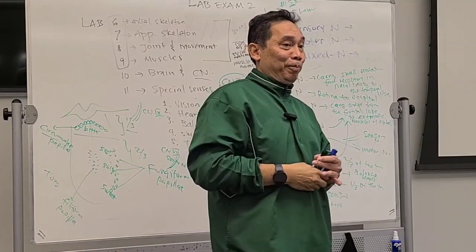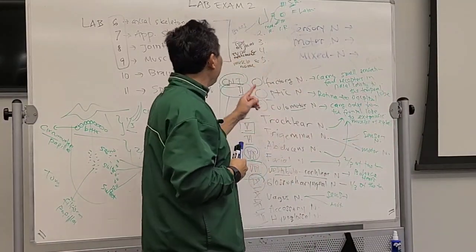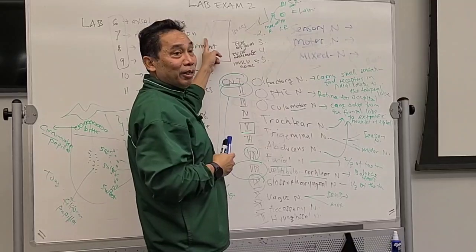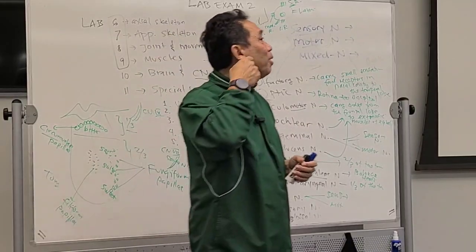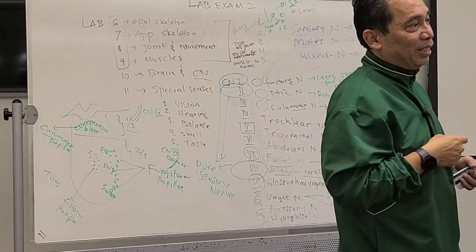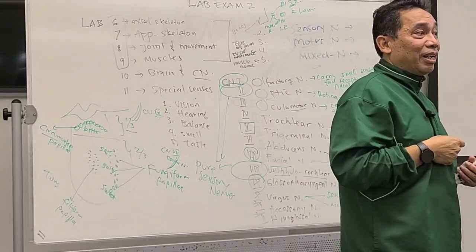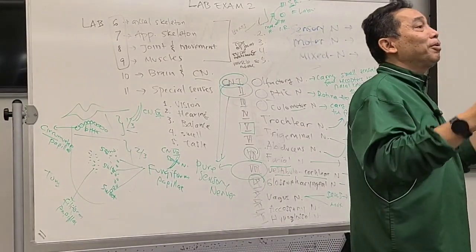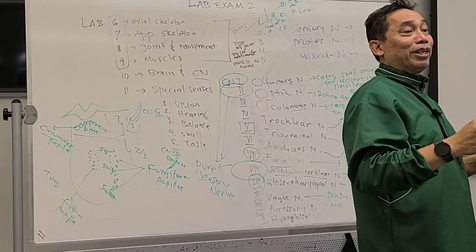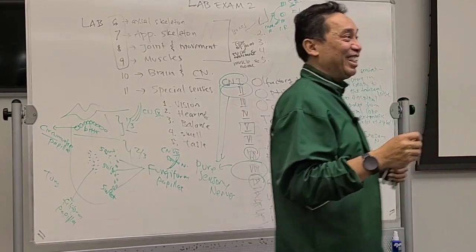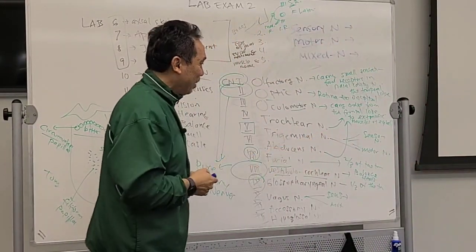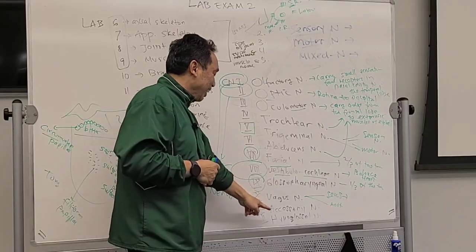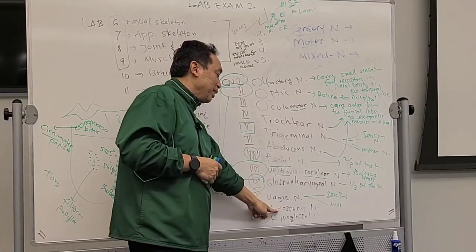Still remember the name. That's very important because it might be part of this question over here. What is the name of muscle that move your head? Sternocleidomastoid muscle. Write it down and then say it over and over at home, in case it is in the exam. Sternocleidomastoid muscle. Okay, so it is controlled by this accessory.